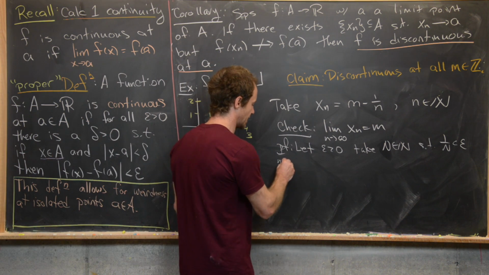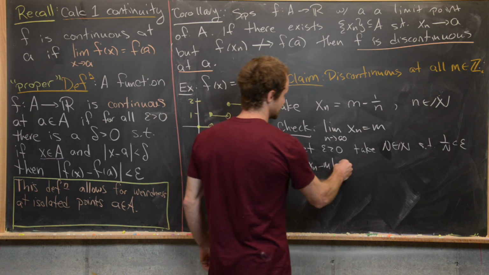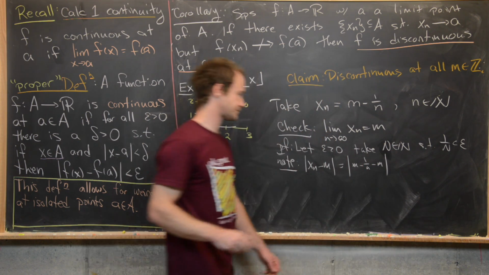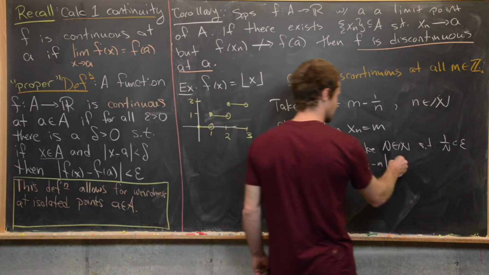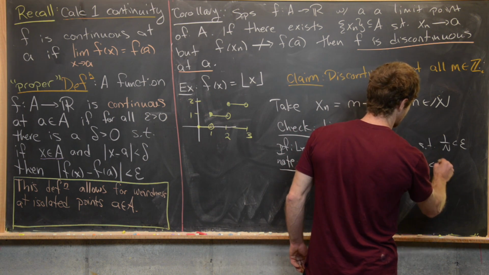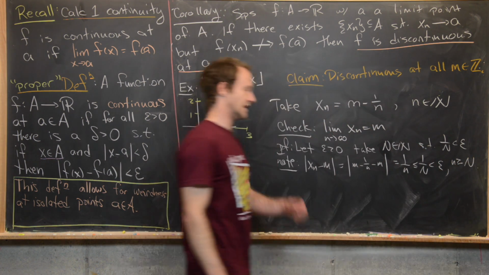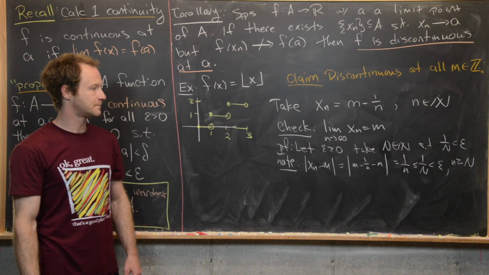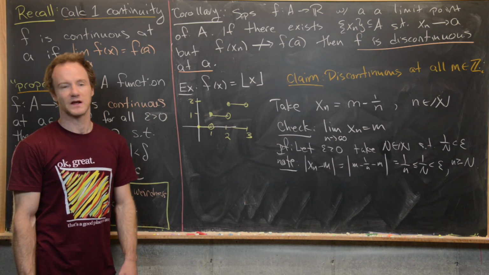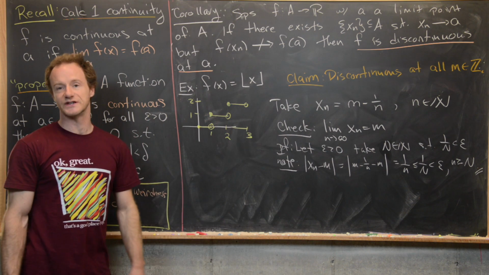Now what we want to notice is that x sub n minus m is going to be equal to m minus 1 over n minus m. Great. But then that is going to be equal to 1 over n, but then that's going to be less than 1 over capital N, which is less than epsilon, and that's going to be true for all n bigger than or equal to capital N, which is exactly what we need in order to show that this limit is m. Okay, so good. We finished this little proof here that this thing approaches m.